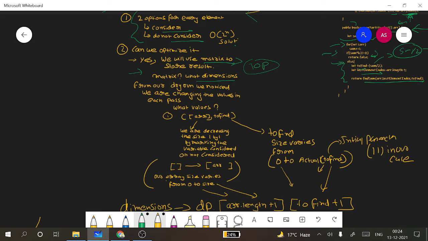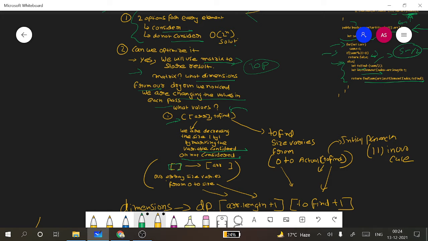But the question arises, what should be the dimension? So from our dry run, we notice the changing values in each pass. One of the values that we are changing is the array, and the other is the toFind variable. Our array was decreasing one by one, marking the variable considered or not considered.